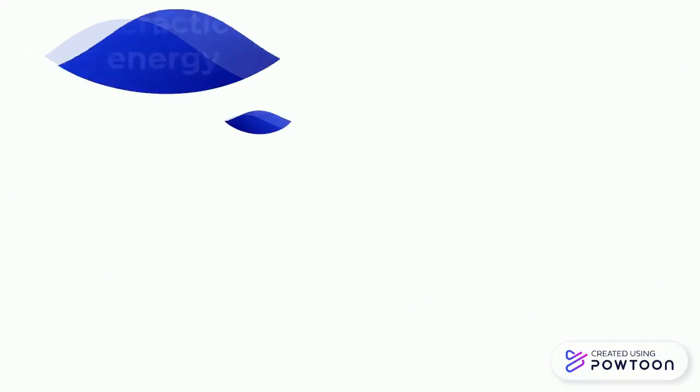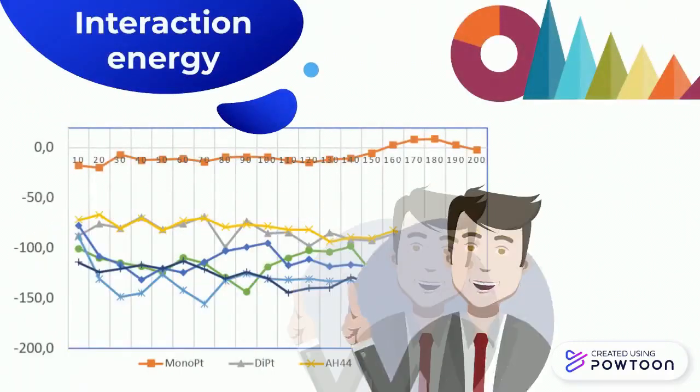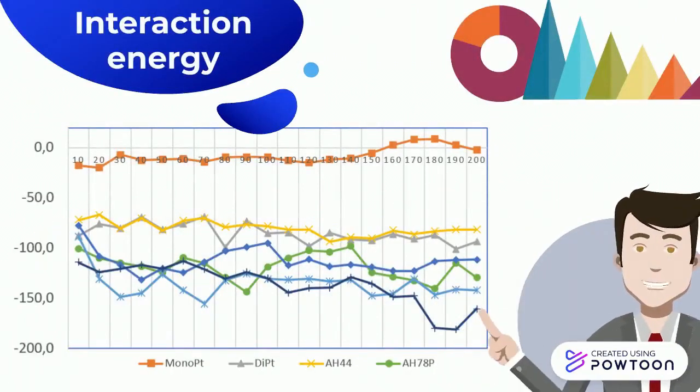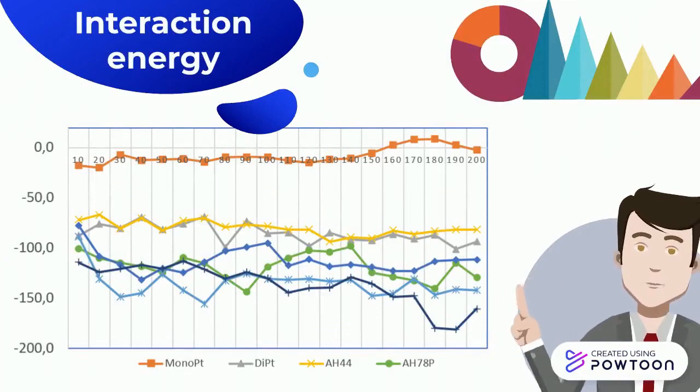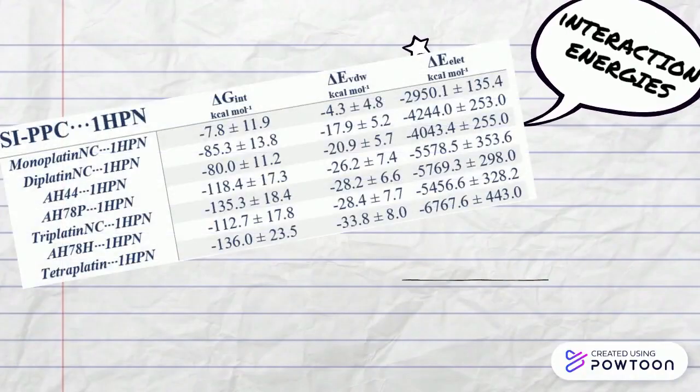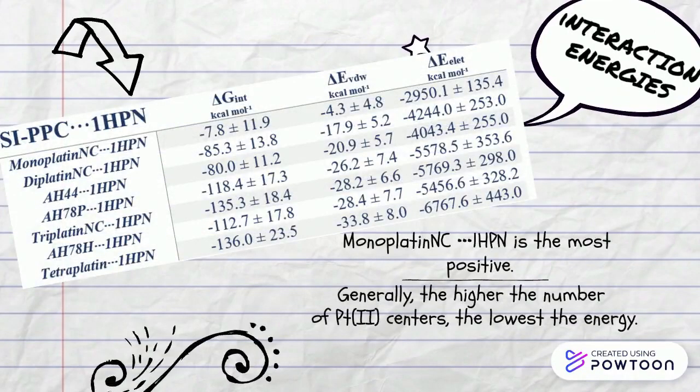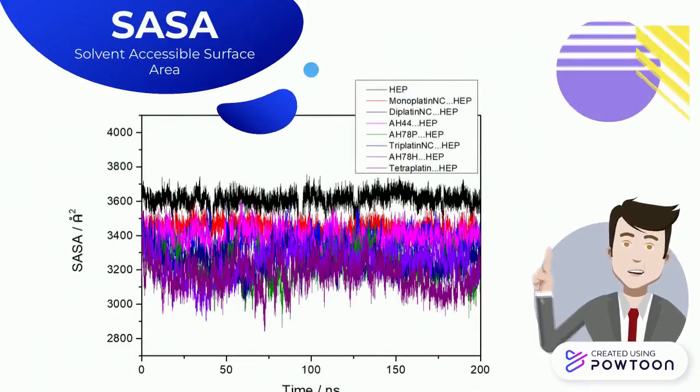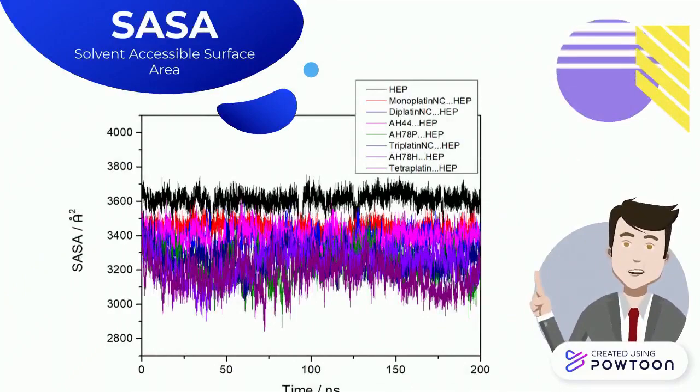The interaction energy analysis was able to show there are no preferable sulfates in the biomolecule, and the mean values indicate both tetraplatin and triplatin-NC as the most stable ligands, followed closely by A878B. Generally, the higher the number of platinum centers, the lower the energy. Also, solvent-accessible surface area reveals a decrease in the area that solvent can access.